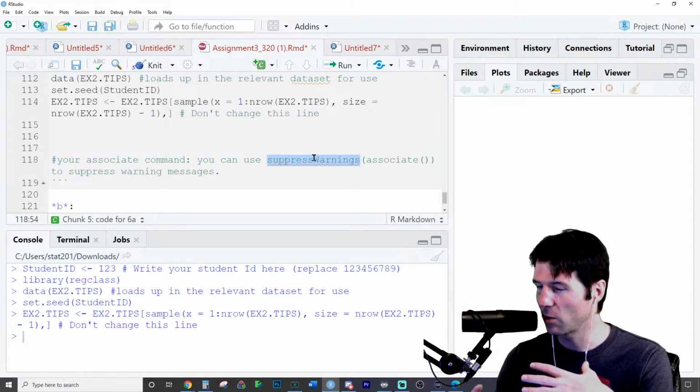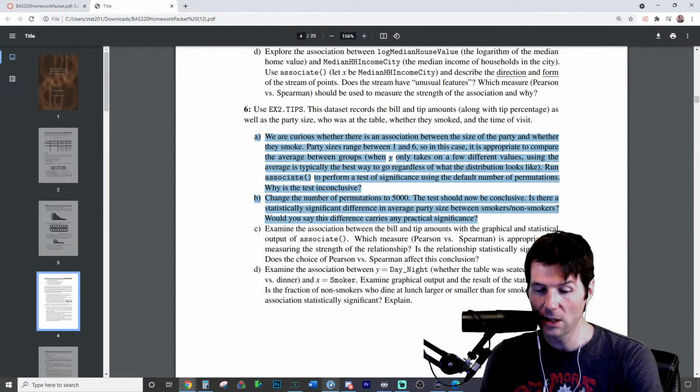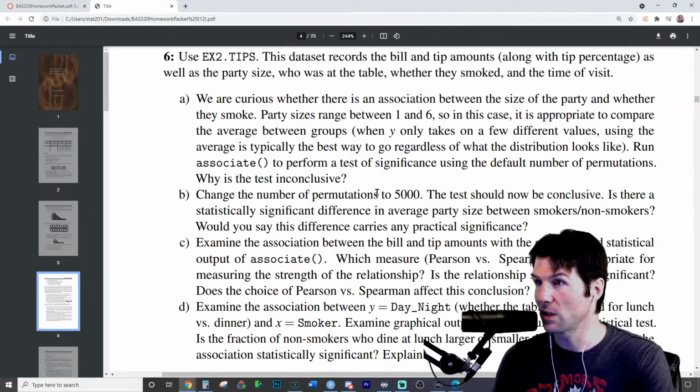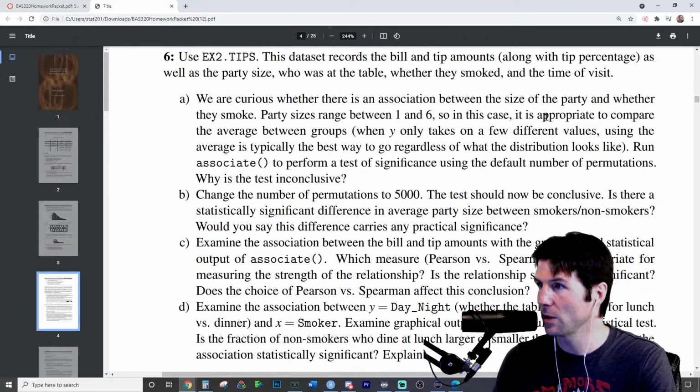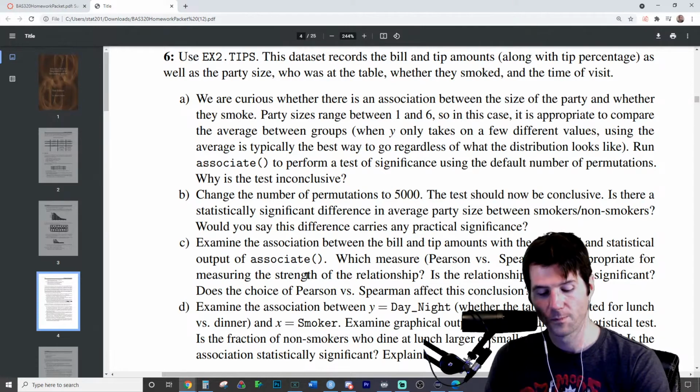if you get a chi-squared issue that can happen sometimes with the approximations. We're curious to see if there's an association between the size of party and whether or not someone smokes. The parties range in size 1 to 6, which is a quantitative integer amount. It is appropriate to compare the averages between the groups when y only takes on a few different values. Using the average is typically the best way to do so regarding distributions. Run the association, perform a test of significance using the default value of permutations. Why is the test inconclusive?